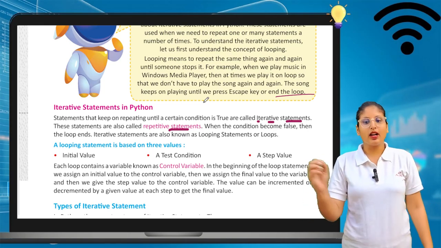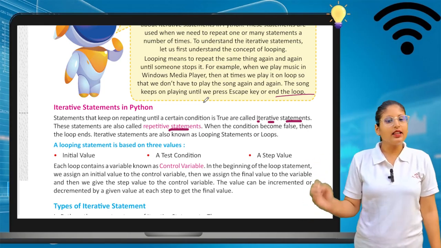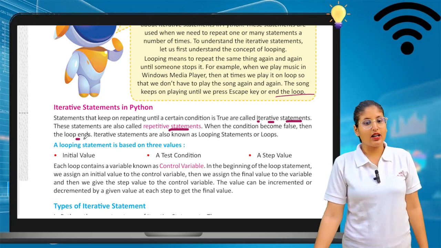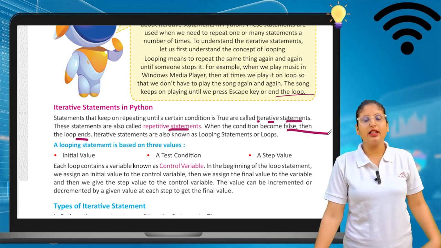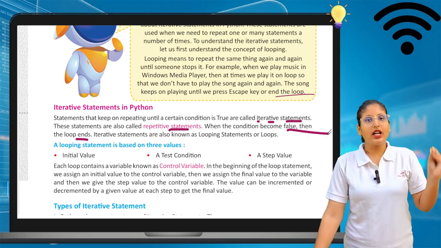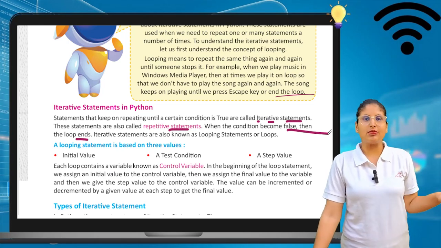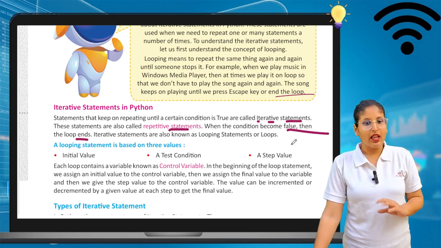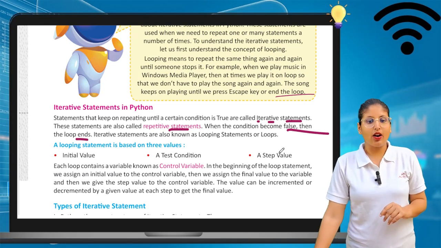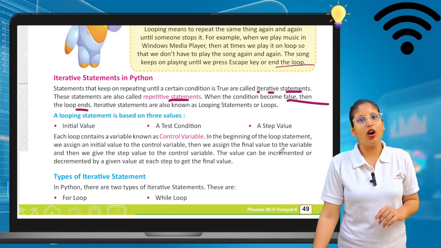When the condition becomes false, the loop ends. If the condition is true, then only this program can work on. If the condition is false, then the program stops. Iterative statements are also known as looping statements or loops.